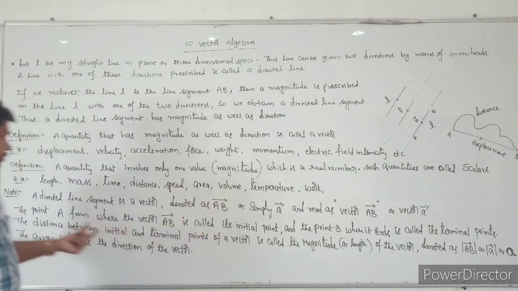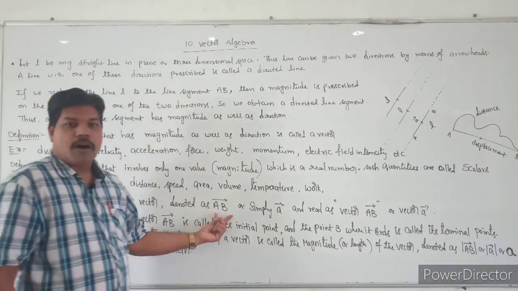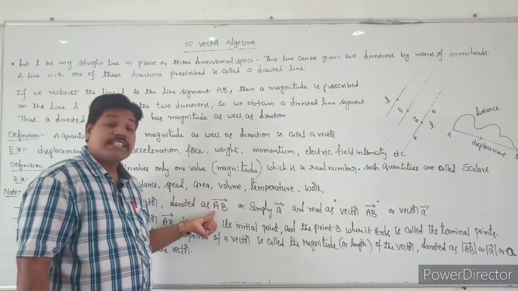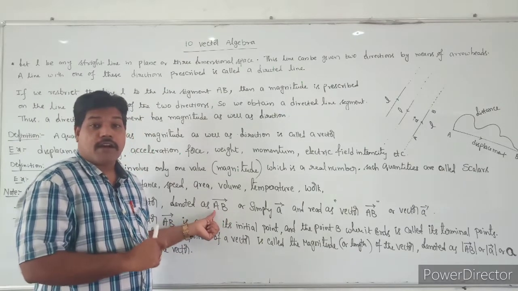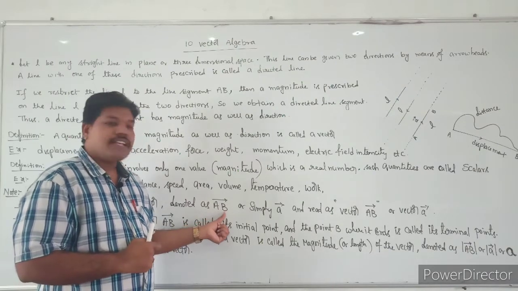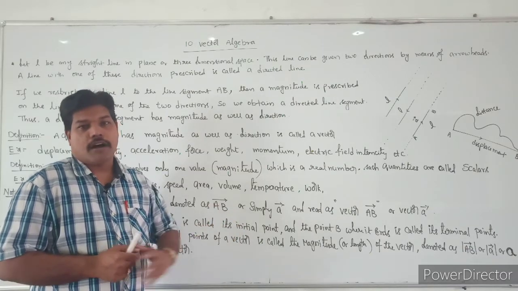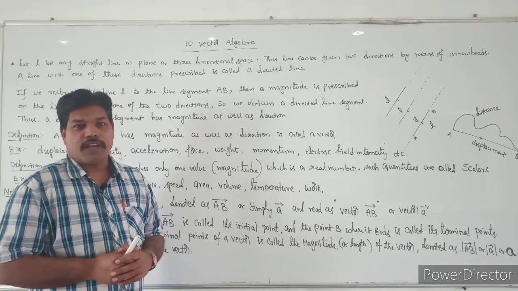The directed line segment is a vector denoted as AB bar, and this A is called the starting point of the vector. A is called the initial point, and B is the end point of the vector. B is called the terminal point of the vector.